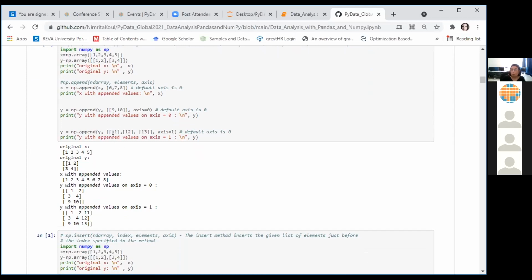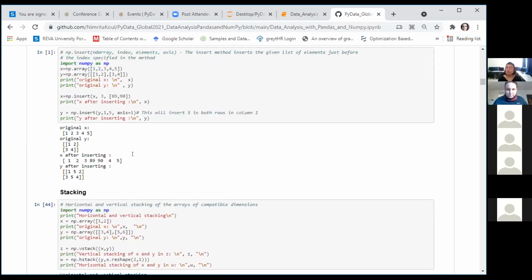I want now to add another column to Y. So you can add a third column to Y using the syntax like this. Please make a note of the difference in the way we have passed parameters while appending to the row and while appending to the column. See, we have passed the column values in the form of a list of lists, and the axis parameter has been specified as 1.